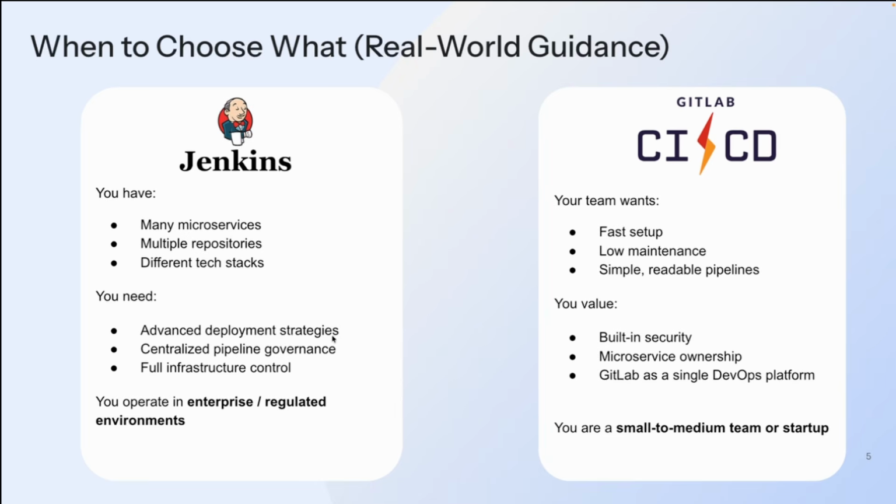And also we have centralized pipeline governance, so you can have a team govern these pipelines very easily, other than just having them independently in different repos. Also, full infrastructure control. You can easily do this on Jenkins because you can just maintain it through the Jenkins server. You can do all that, plus even shipping logs. So you'll really have good control. And finally, if you operate in an enterprise or regulated environment, then this is good because you can manage everything and see it from inside out.